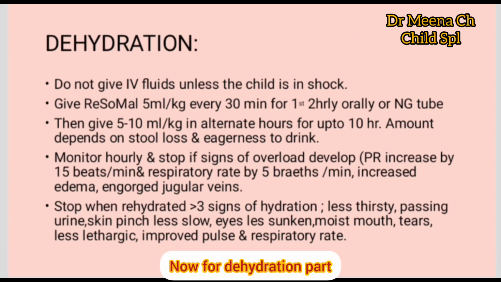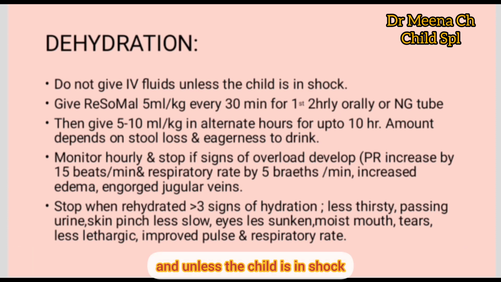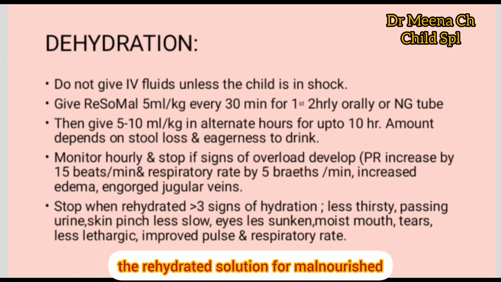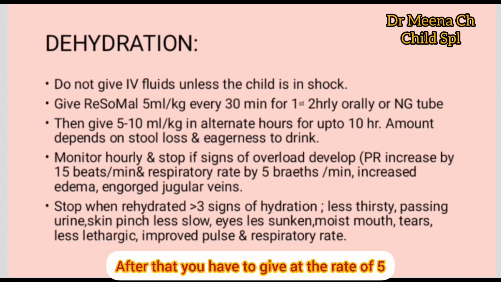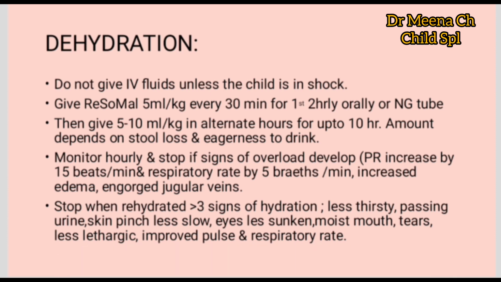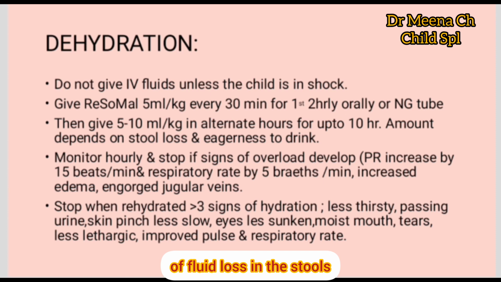Now for the dehydration part, you don't have to give IV fluids to the SAM patient unless the child is in shock. You have to start with ReSoMal, the rehydration solution for malnourished, at the rate of 5 ml per kg every 30 minutes for the initial 2 hours orally or through NG tube. After that, you have to give at the rate of 5 to 10 ml per kg, alternating with the feeds for the remaining 10 hours. The amount to be given depends upon the amount of fluid loss in the stools or eagerness to drink.